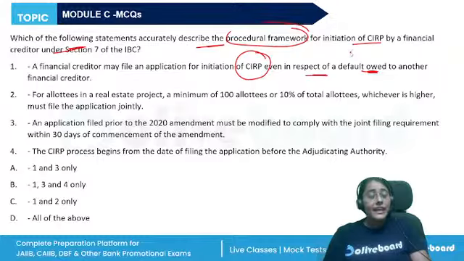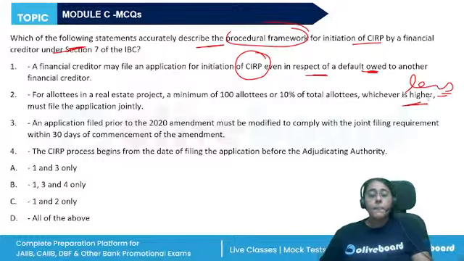The second statement, for allottees in a real estate project, the minimum of 100 allottees or 10%, whichever is higher. No, whichever is less, either 100 or 10% of the total allottees, whichever is less, must file the application jointly.